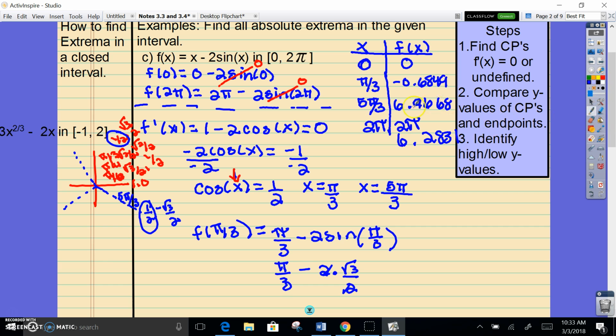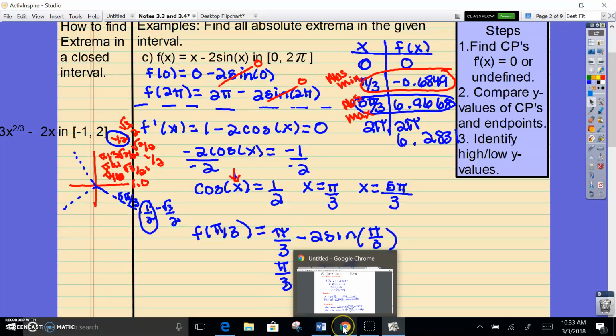The absolute max is going to be happening at 5 pi thirds. Probably should have done that in red. That's our absolute max. And then our absolute min, of course, is going to be here at negative 0.6849. That's our absolute min. And so there you have it. And remember, those refer to the y values, not the x's. Now let's take a look at it graphically just to show you exactly what I mean.